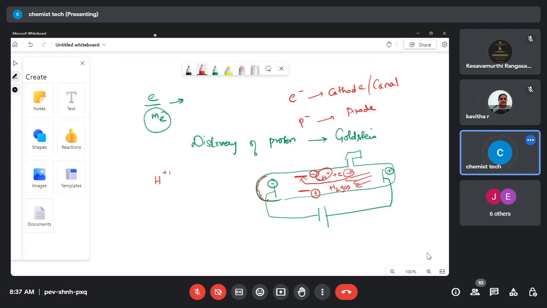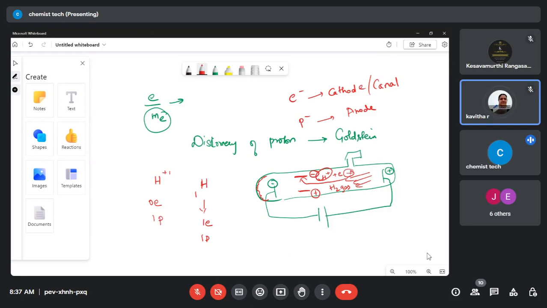One electron. I'm asking about H plus, not simply a hydrogen atom. How many electrons? Two electrons? No. See, the atomic number of a hydrogen atom is 1, which means it has 1 electron and 1 proton. Am I right? So H plus, in the sense that it is losing its 1 electron. So H plus means we have 0 electrons. There is no electron in the H plus. We have only the proton count. Am I right or wrong?